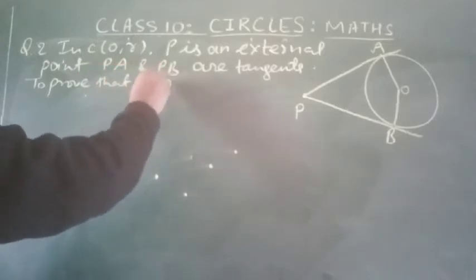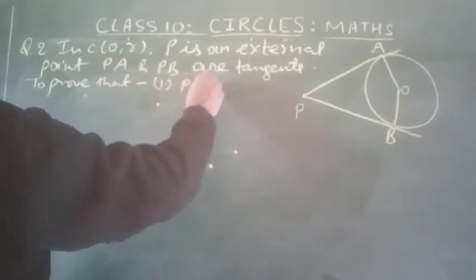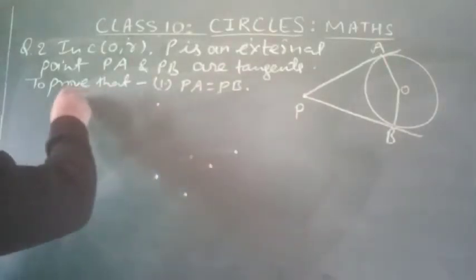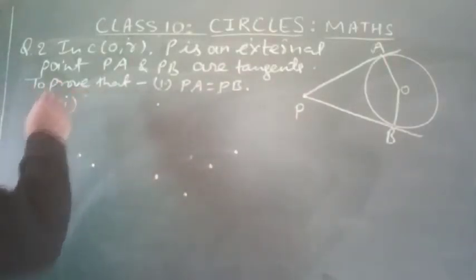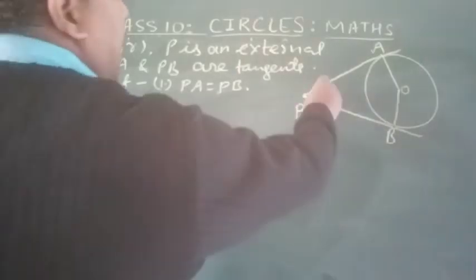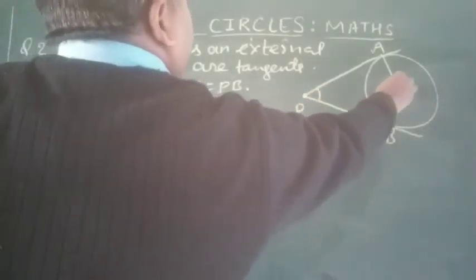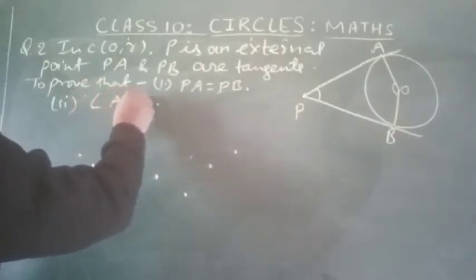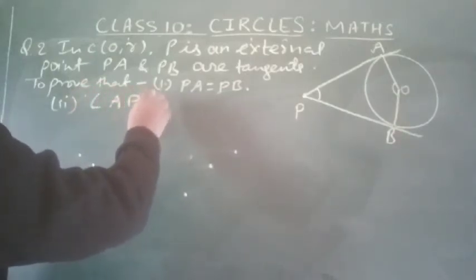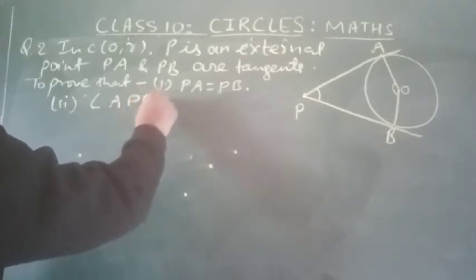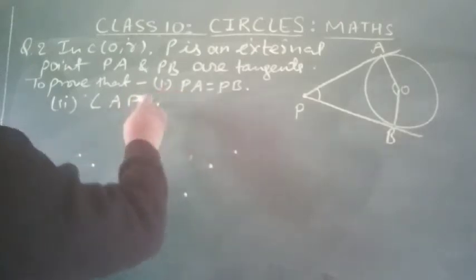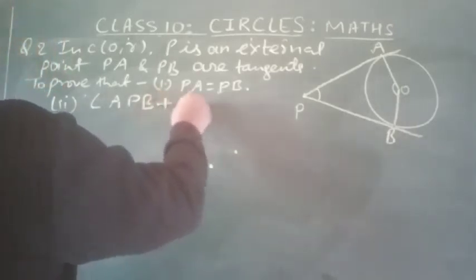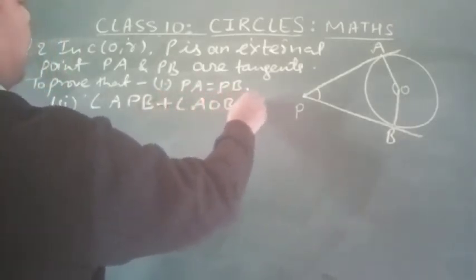First, PA equals PB. Second, angle APB and angle AOB sum to 180 degrees.